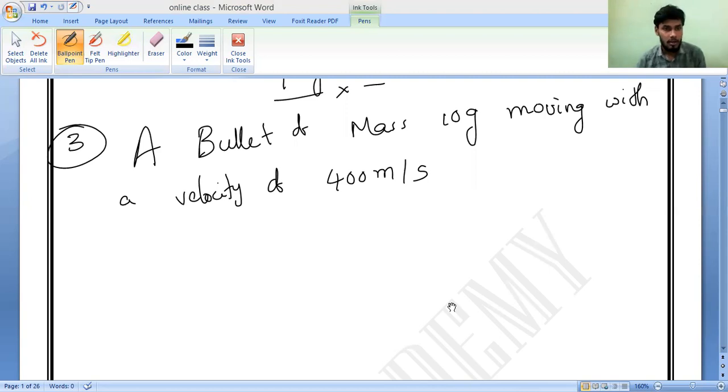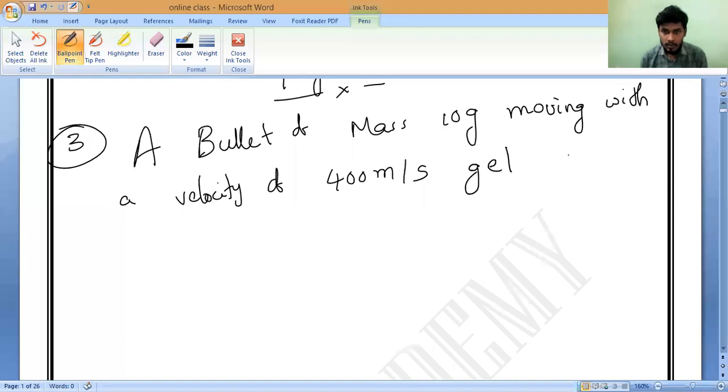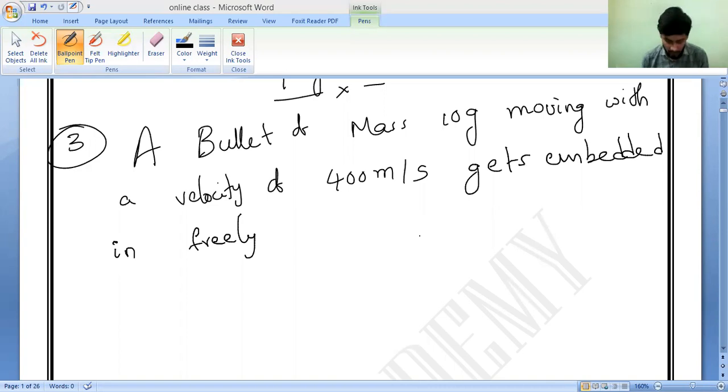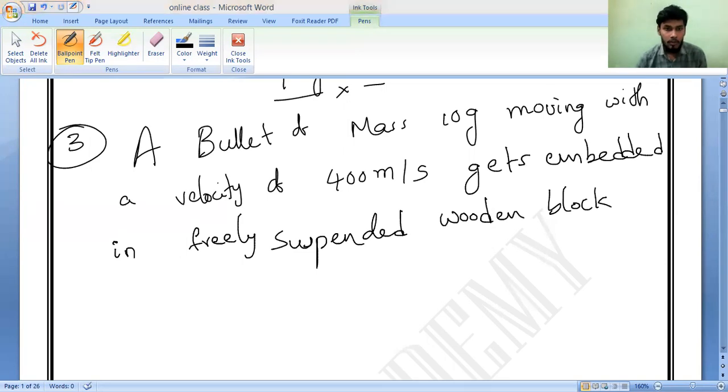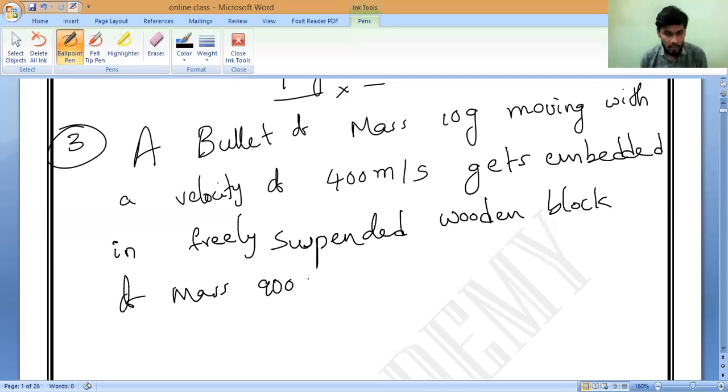It will go in and insert. Understand? Gets embedded in a freely suspended wooden block of mass 900 grams.